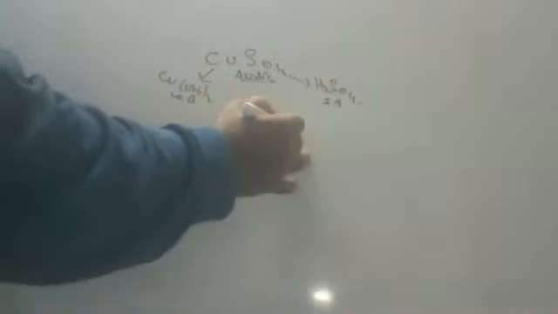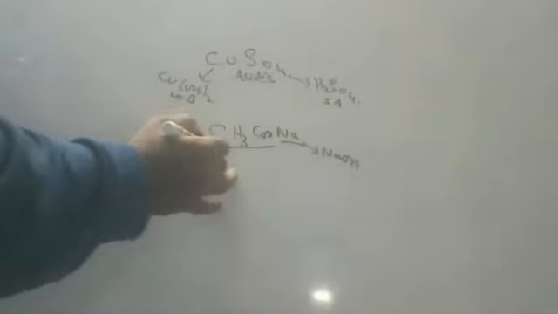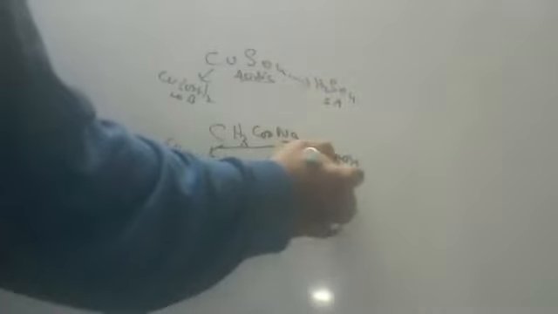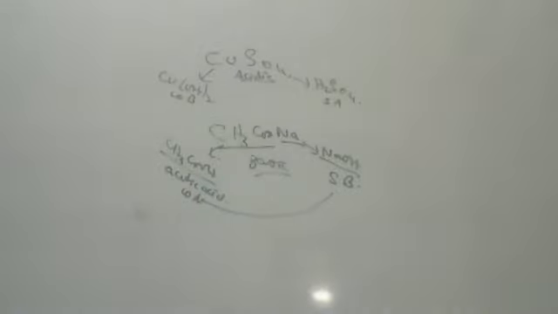Next one, after copper sulfate, sodium acetate. CH3COONa. This is coming from which base, children? NaOH. This is coming from which acid? Anyone? CH3COO is coming from which acid, children? CH3COOH. Acetic acid. Acetic acid is a weak acid. Vinegar we eat, no? So it is a very weak acid. And this is a strong base. Strong base and weak acid, so this is a basic salt.